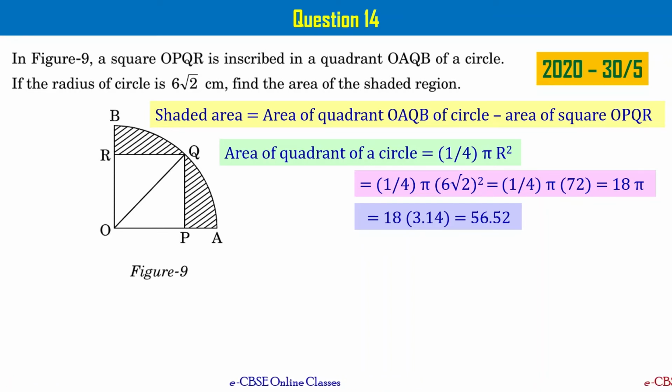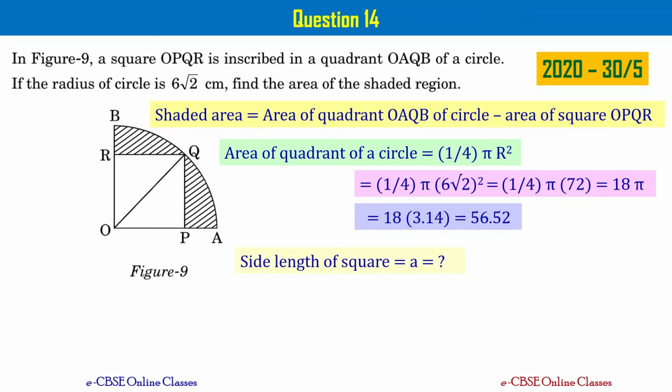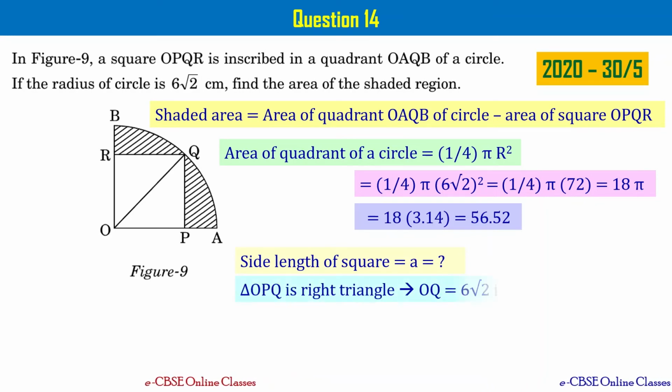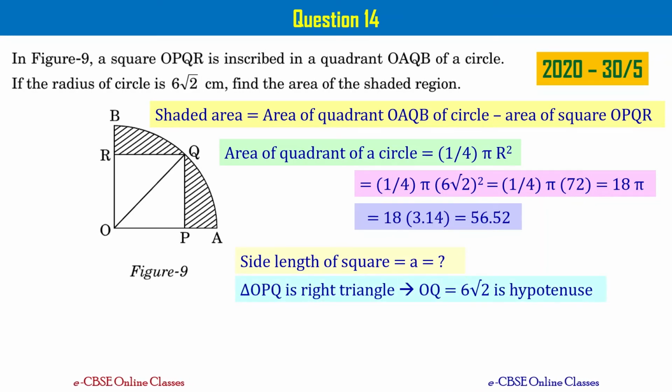Now we have to get the area of the square, right? But interestingly, the side length of the square is not known. The only thing we know is the radius of the circle, that is OQ, right? If you observe the triangle OPQ, it is a right triangle and OQ equal to 6 root 2 is the hypotenuse of the right triangle, right? It means we can make use of Pythagoras theorem.